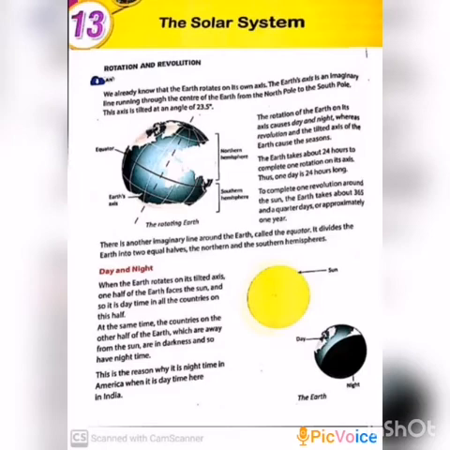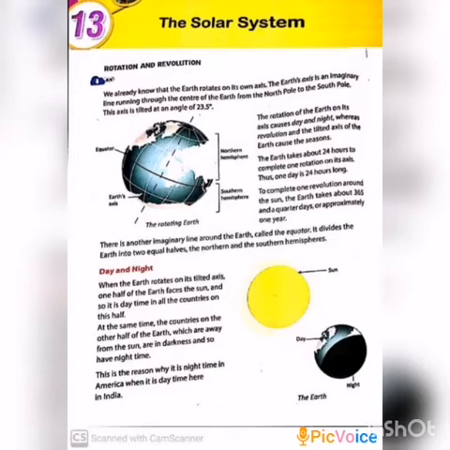We already know that the earth rotates on its own axis. The earth spins around an imaginary line passing through its center. This imaginary line passes through the north and south poles of the earth. This is called the axis of rotation. This axis is tilted at an angle of 23.5 degrees.